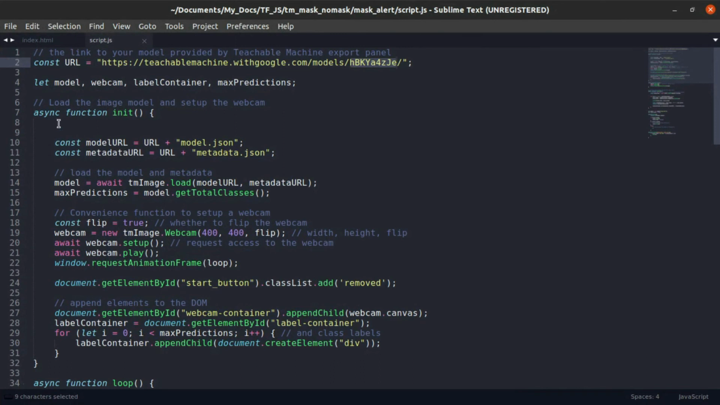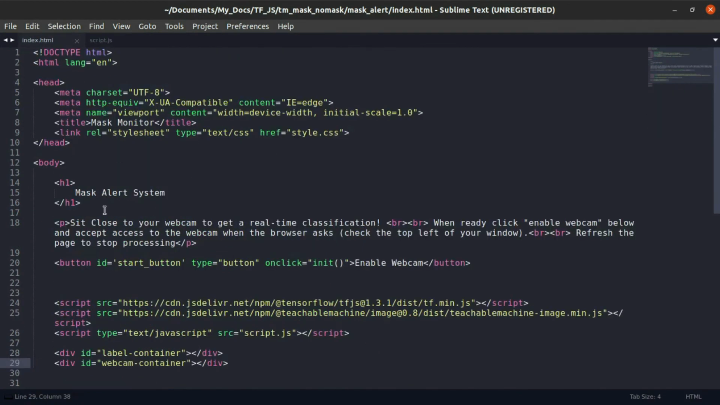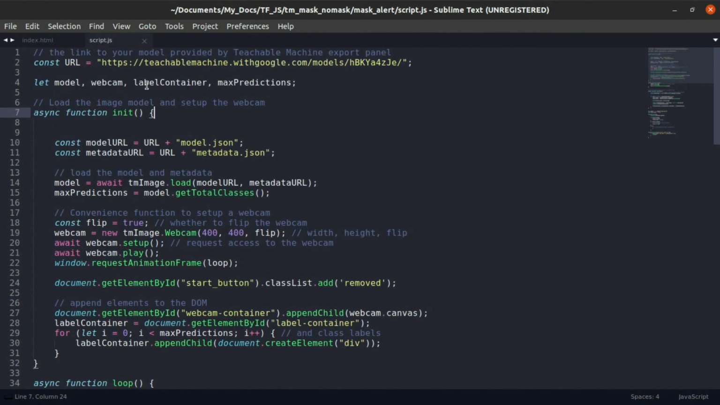So there is an init function, the initialization function. Here is a start button. When we click the start button, onclick init, it will execute the init function, which is in the JavaScript. So let's move there. This is the init function. It will find the model.json and metadata.json. These are the files required to run the model, and the model will get loaded.